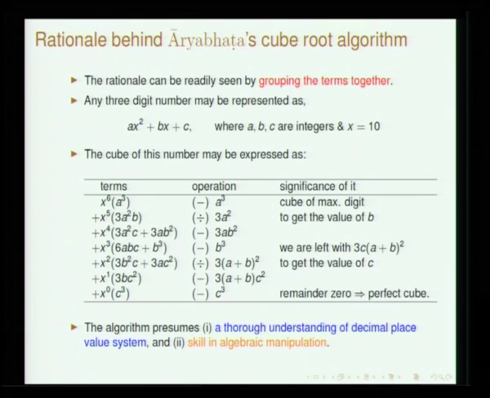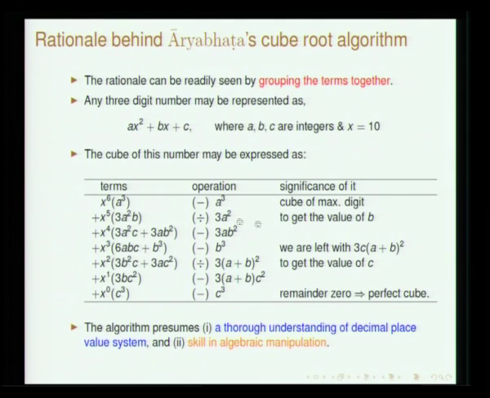When we look at the operation which has been given by Aryabhata, all that he said was, see, when you have the maximum digit, you have to remove the maximum cube that can be removed. So, you subtract this. This was the operation: the cube of the maximum digit has to be subtracted.